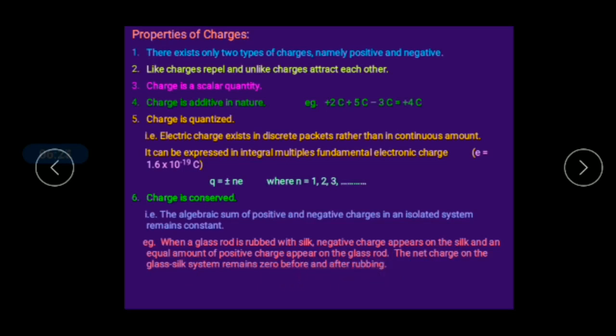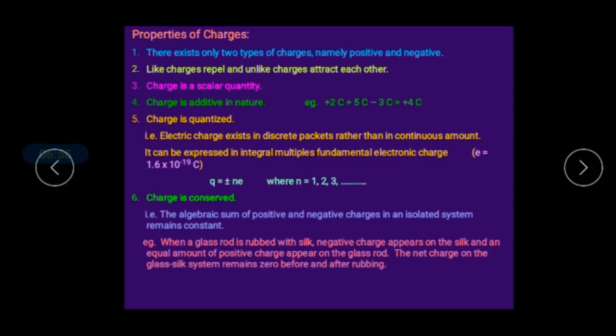Before rubbing, both bodies are neutral, which means the glass rod has an equal number of positive and negative charges, and the silk cloth also has an equal number of positive and negative charges. After rubbing, there is a reorientation of the electric charges.